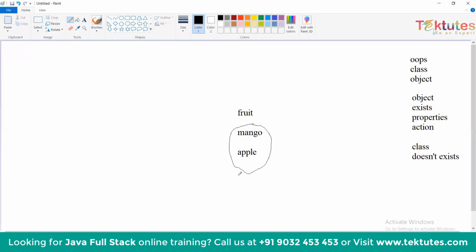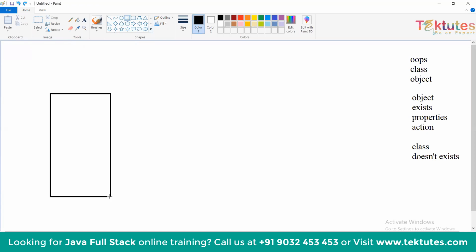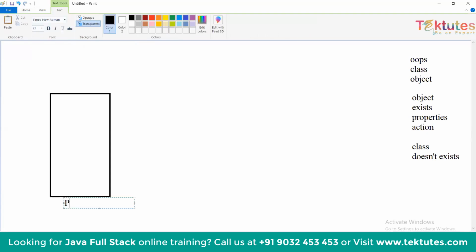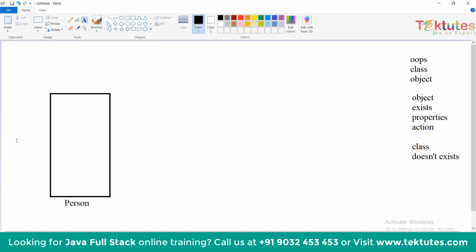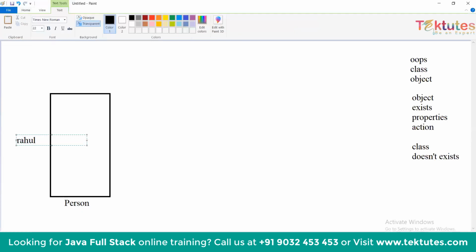Now consider I have an animal. Animal is a class which doesn't exist, whereas tiger exists. So tiger is an object. The same thing goes with flower. Flower doesn't exist, whereas rose exists. So rose is an object and flower is a class. Similarly, person is a class and Rahul is an object.